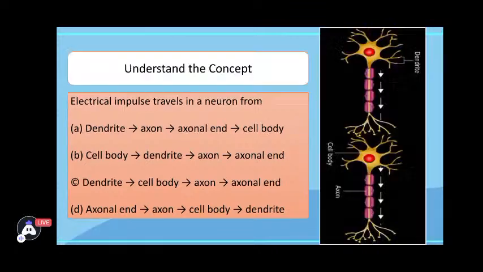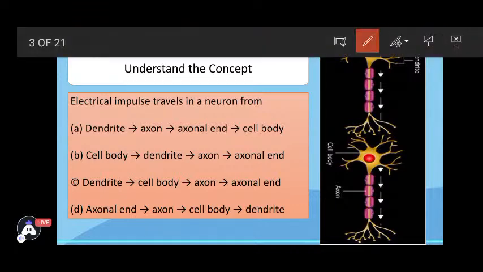So first of all, I would like to explain the neuron structure to you. If you could see it on the screen, this is the neuron, and the branch-like structures are called dendrites. Then the star shaped body is the cell body, also called cyton.